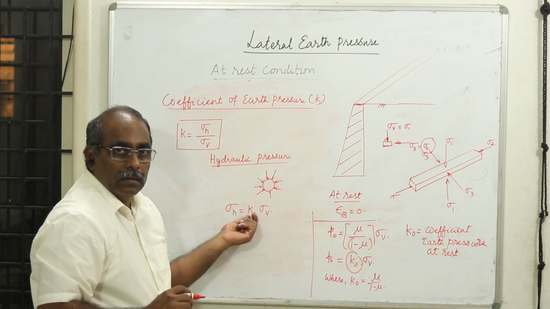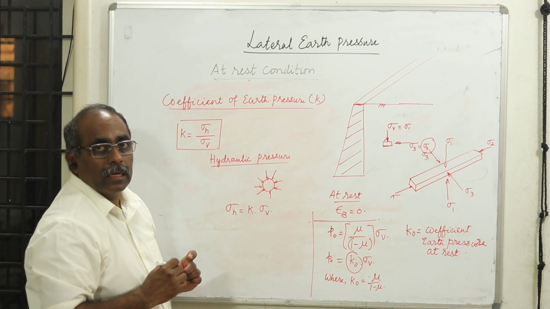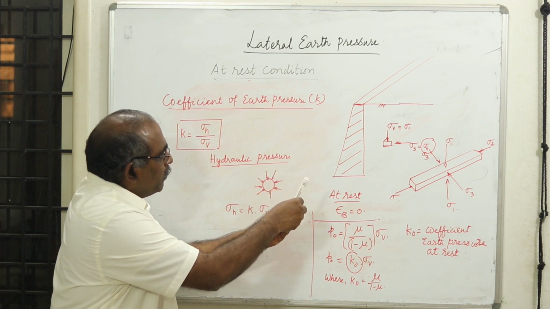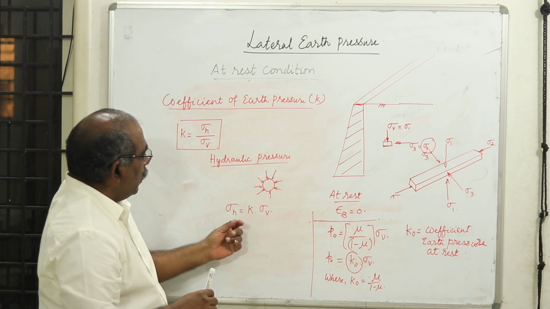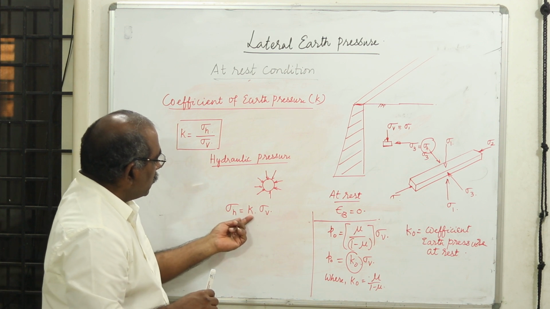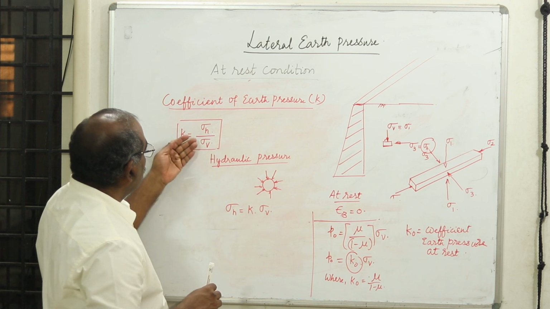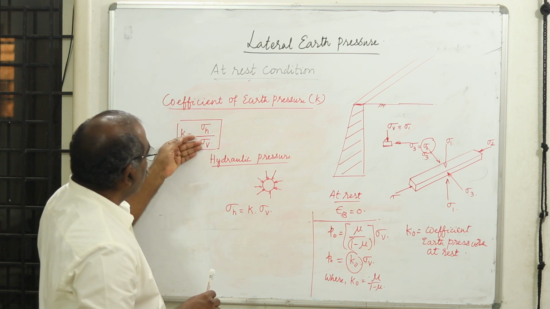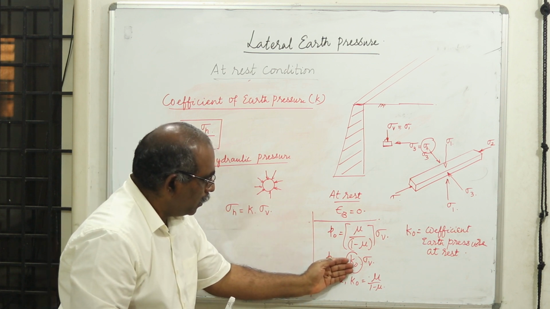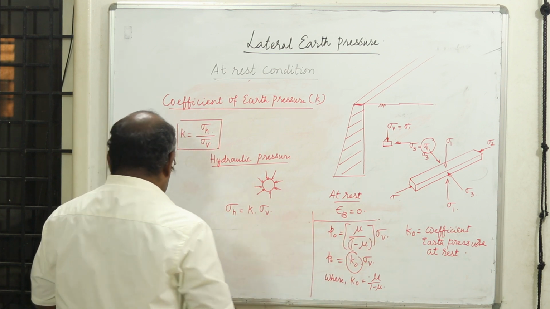Either it can be less than 1 or more than 1 depending upon the condition, whether the wall is moving away from the fill or moving towards the fill. Therefore, this horizontal stress has some coefficient times the vertical stress. Therefore, I take the ratio of the horizontal to the vertical as the coefficient of earth pressure. And that K naught is for the static condition, or at rest condition.